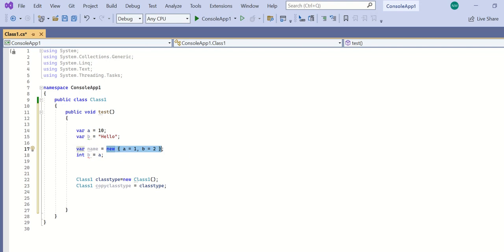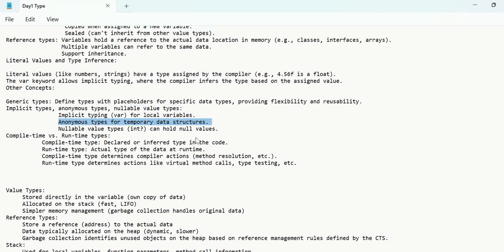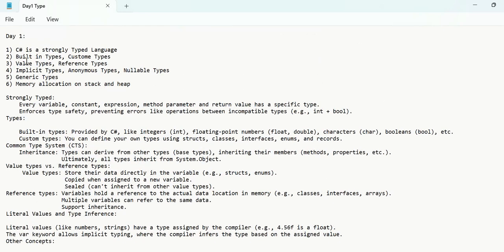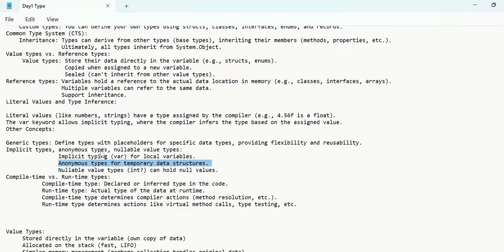So we will be seeing in detail about this implicit typing, anonymous type, and nullable value types in detail once we advance further in these classes. Since here we are starting with the typing system, I am just covering all the types.